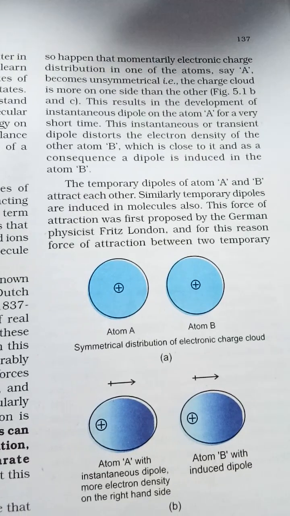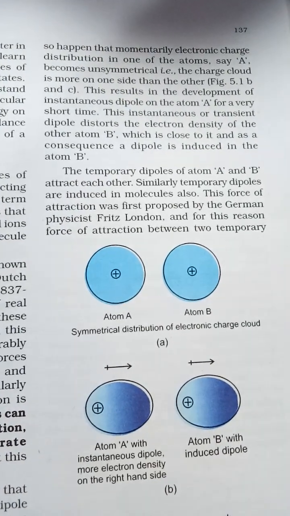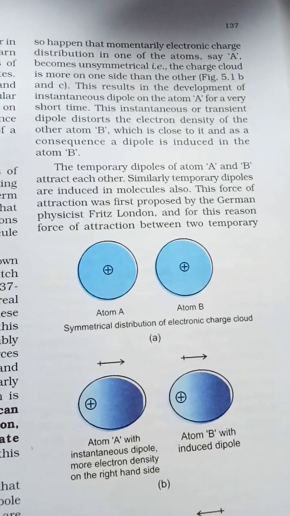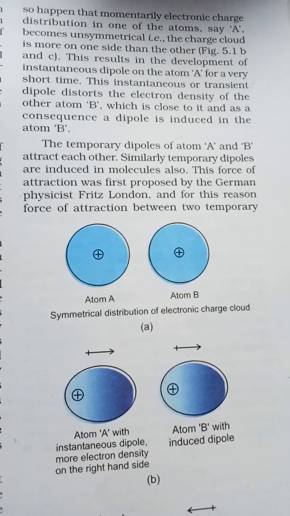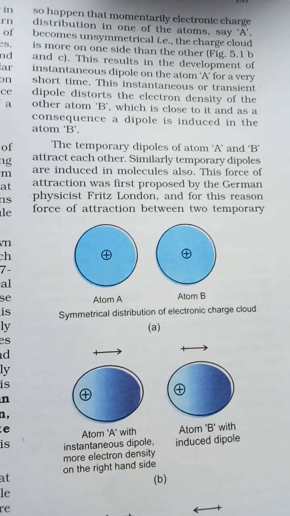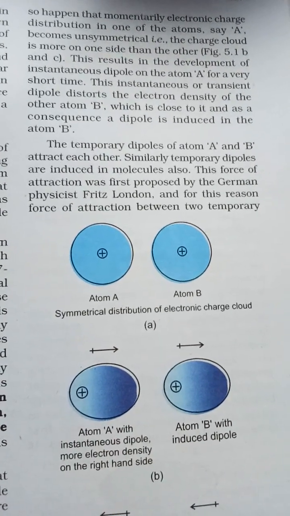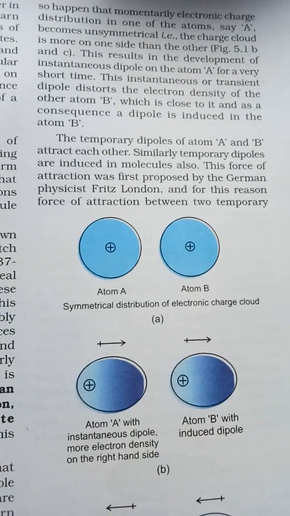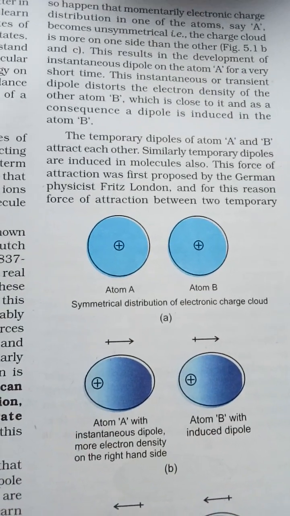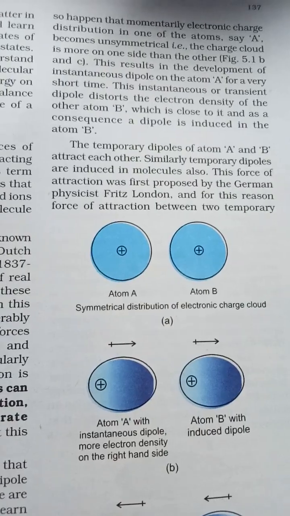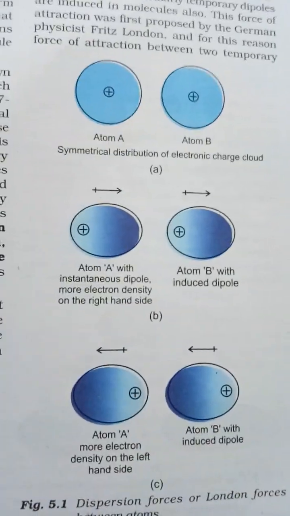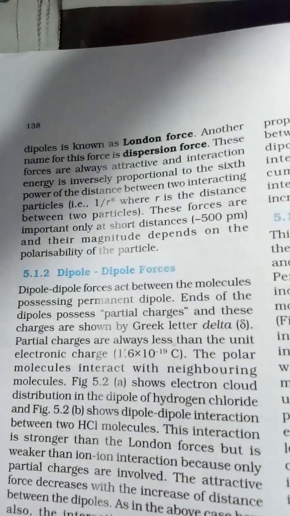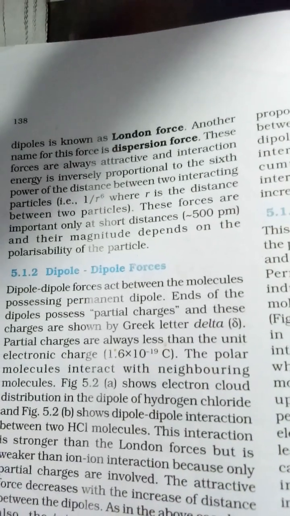The temporary dipoles of atoms A and B attract each other. Similarly, temporary dipoles are induced in molecules also. This force of attraction was first proposed by the German physicist Fritz London, and for this reason the force of attraction between two temporary dipoles is known as the London force. Another name for this force is dispersion force.